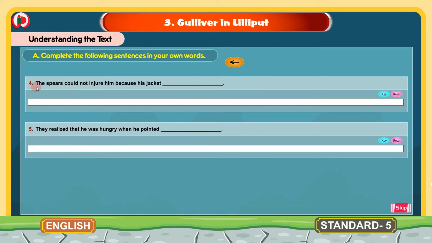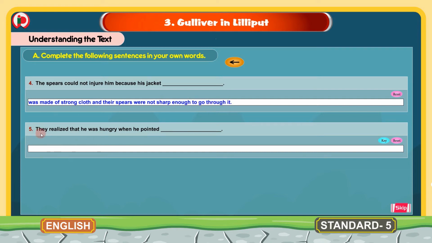4. The spears could not injure him because his jacket dash. And the words here are was made of strong cloth and their spears were not sharp enough to go through it. So the complete sentence here will be: the spears could not injure him because his jacket was made of strong cloth and their spears were not sharp enough to go through it.